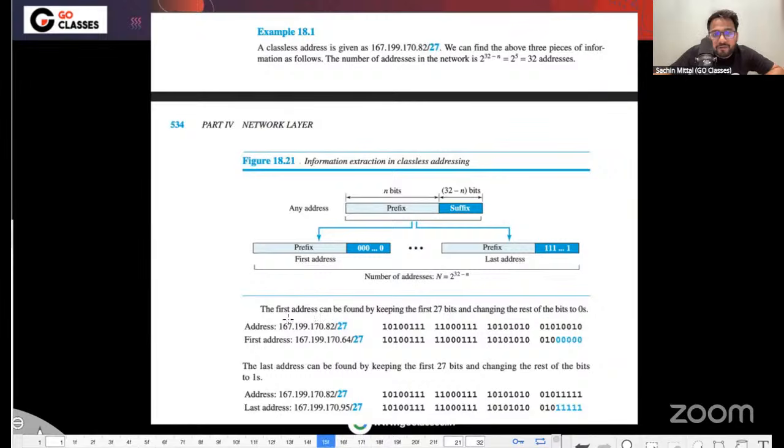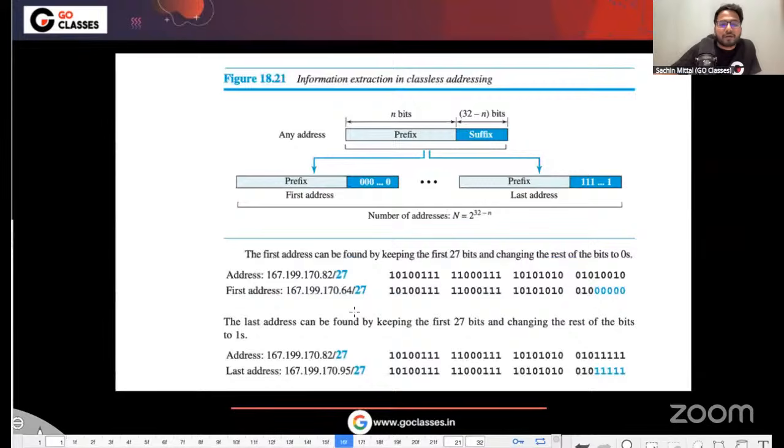They are saying, let me just read it, that the first address can be found by keeping the first 27 bits the same, and changing the last 5 bits. So this is the address which is given, some random address, and the first address you can find like this. This is just a convention to find the first address. So you can represent the network with any IP address here: the first IP address, any IP address in between, or the last IP address. These all are the same networks.